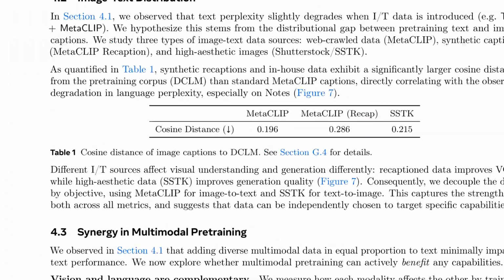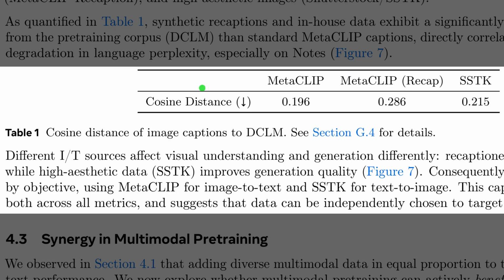Okay, while Figure 2 introduced the data categories, Table 1 investigates the distributional gap between standard text and image captions. The authors measure this using cosine distance, where a higher score indicates a larger difference in style from the pre-training text. Standard MetaCLIP captions are relatively close at 0.2. However, the recaptioned data in the center column jumps to nearly 0.3. This larger gap explains why training on synthetic captions can degrade performance on pure text tasks.